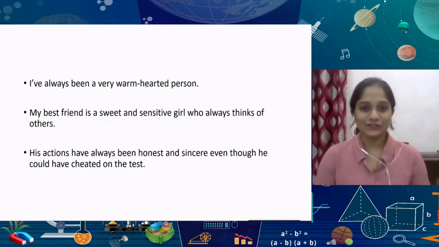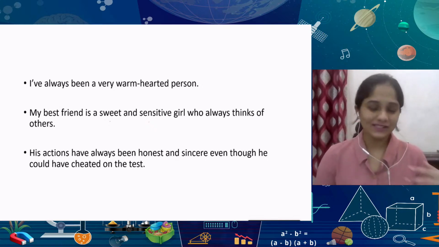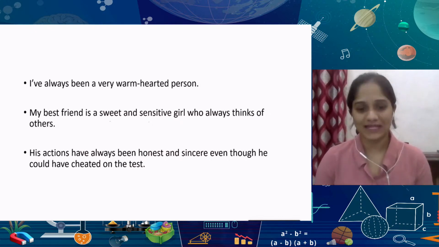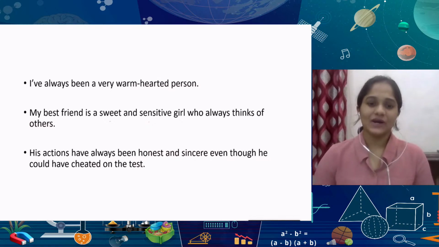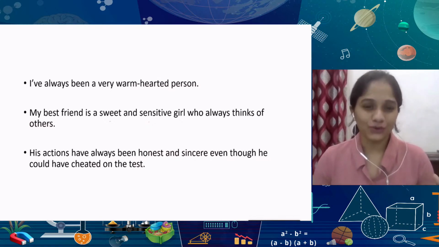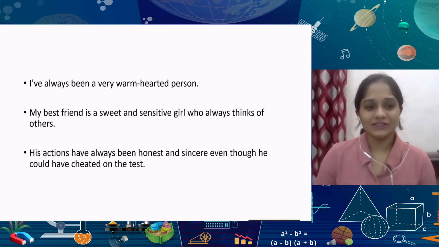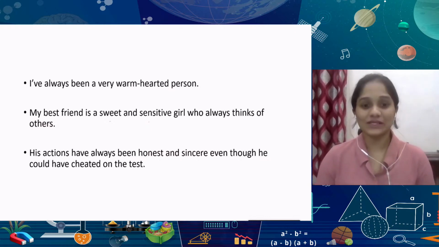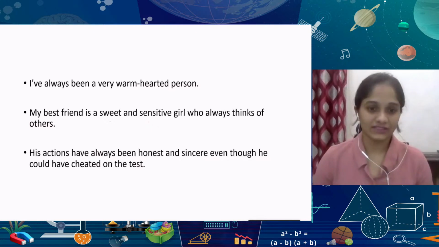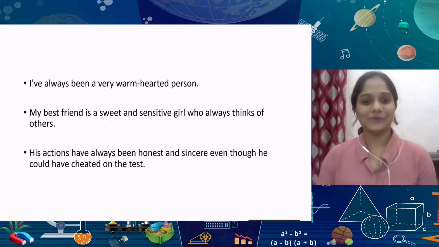I would also advise that sometimes you should not use too many. There's no rule that says you have to use only one or only two adjectives in a sentence. But when it becomes hard to follow, then maybe you're writing a little bit too much. For example, this sentence, my best friend is a sweet and sensitive girl who always thinks of others, is a very neat way that the sentence is written.